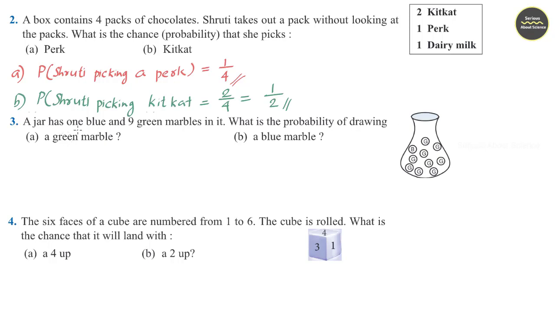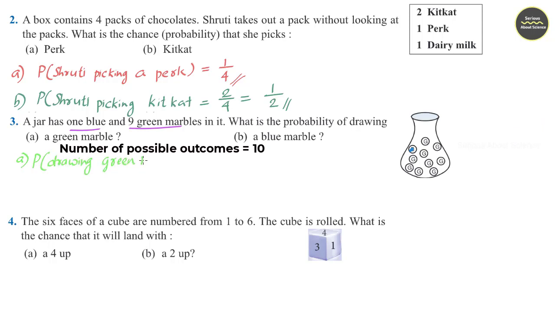Third question. A jar has 1 blue and 9 green marbles in it. What is the probability of drawing a green marble? We have a jar here and we have only 1 blue and the rest is all green. First we need to find the probability of drawing a green marble. We can write probability of drawing a green marble. 9 green marbles are there and total number of marbles is 10. Probability is 9 by 10.